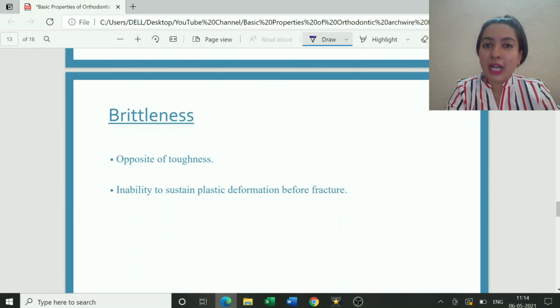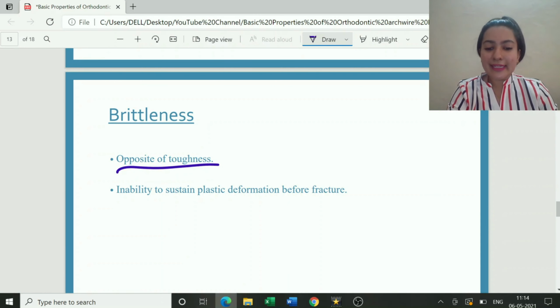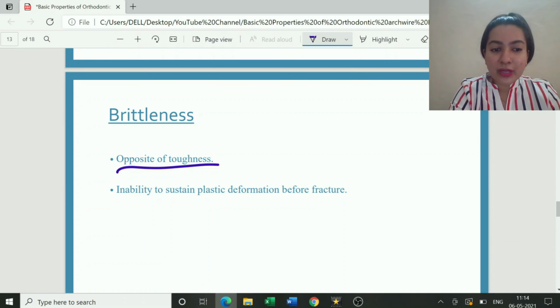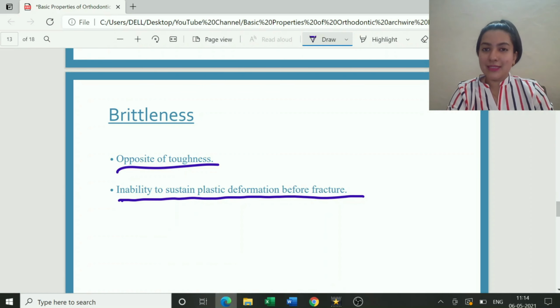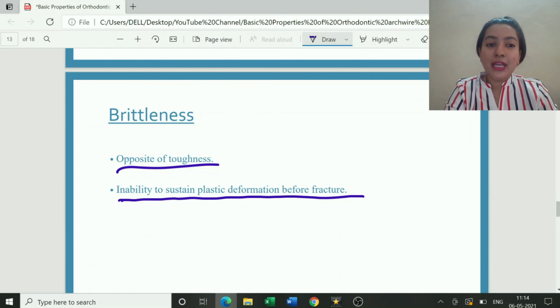Next, what is brittleness? Brittleness is the opposite of toughness. Obviously, a material can either be tough or it can be brittle. But in terms of orthodontics, what is brittleness? Brittleness is the inability to sustain plastic deformation before fracture. I don't think the definition is directly clear to students, so I'll let you know.